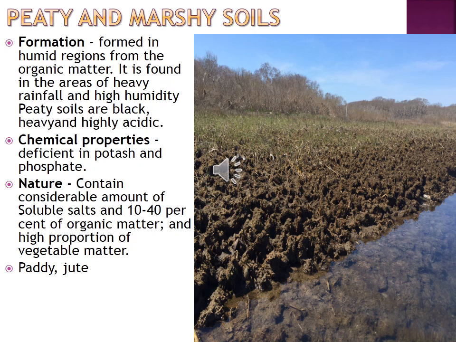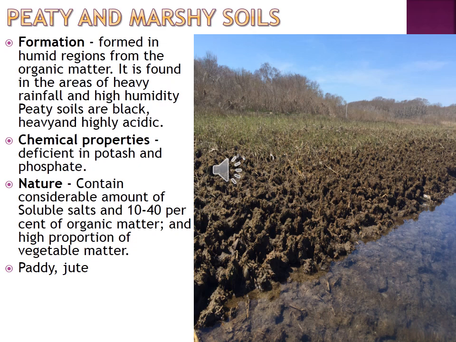So the air contains a high amount of water. That's why we can say heavy rainfall, then high humidity. Then peat soils are black, heavy and highly acidic. So they are black in color, heavy, and highly acidic in nature.